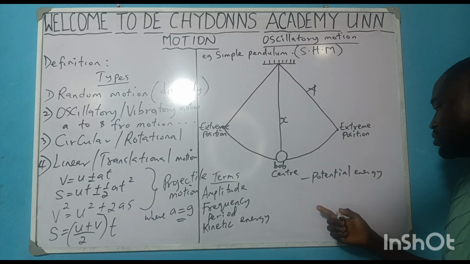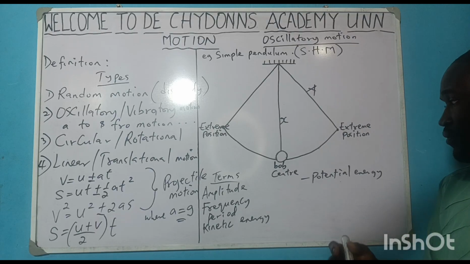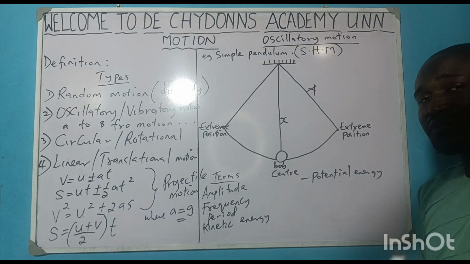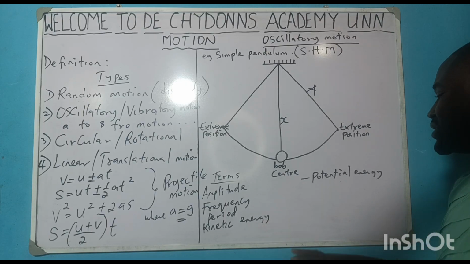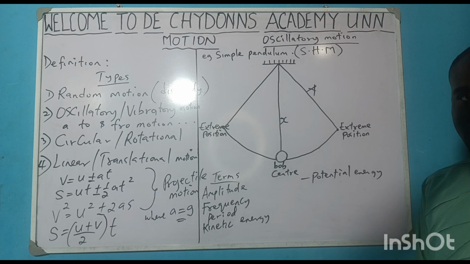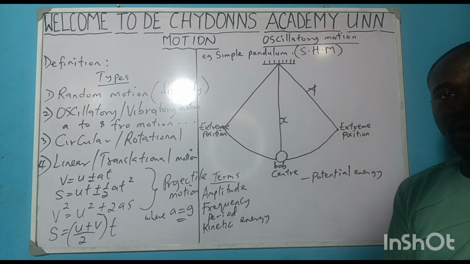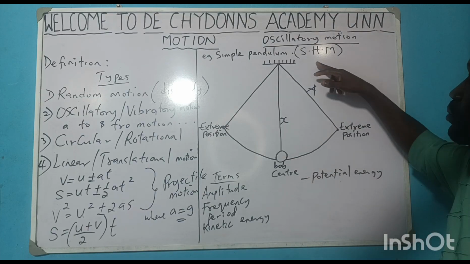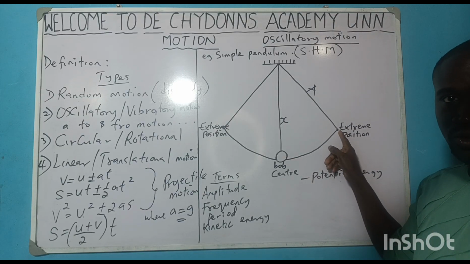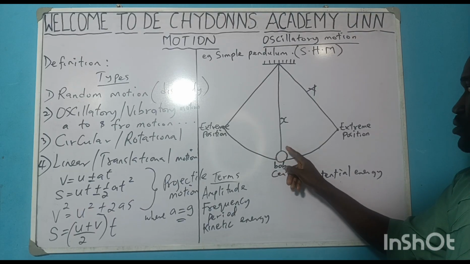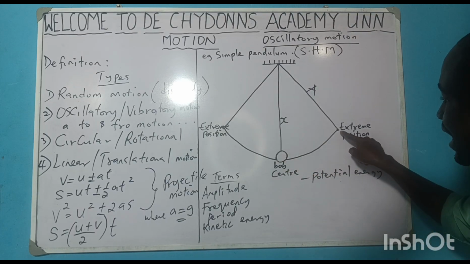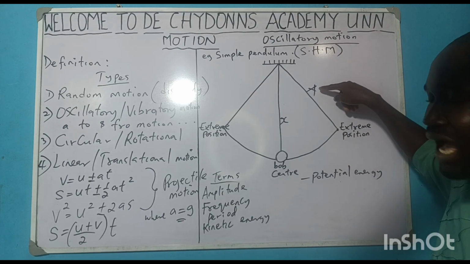Yes, we want to define them, just a way of remembering what we know. And after defining them, we'll still tell you how to locate the kinetic energy, the potential energy, the velocity at the extreme point and at the center, how to do their calculation very well. Amplitude, as I said, is the maximum height or the highest point a body that undergoes simple harmonic motion should get to. So this body, called the simple pendulum bob, the highest point it can get to, we call it amplitude.